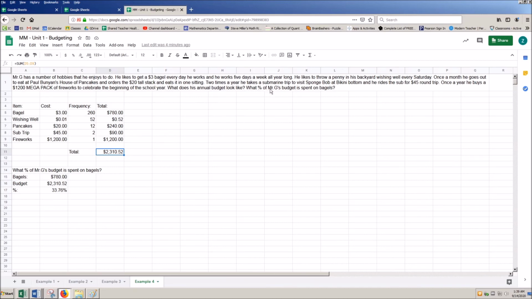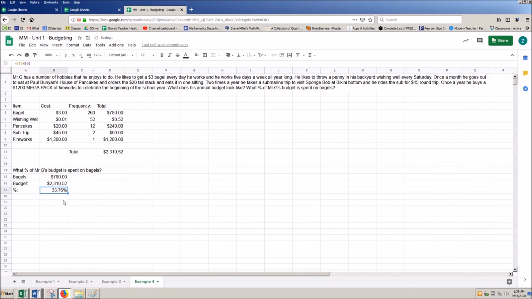What percentage of Mr. G's budget is spent on bagels? Well, it ends up it's a pretty large amount. The total cost for bagels, which I'm grabbing from this total up here, was $7.80. The total budget, which I'm grabbing from right here, and then doing some math here to find the percentage. So this is going to be the bagel money divided by the total amount of money. And this answer here is a percentage. So again, I can change this to just being an automatic number, 0.3375, etc.